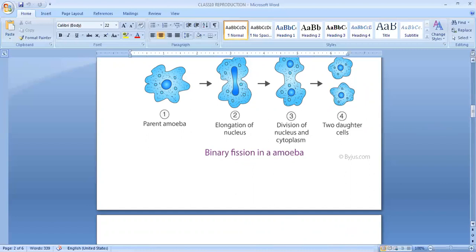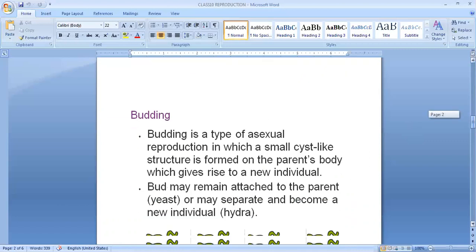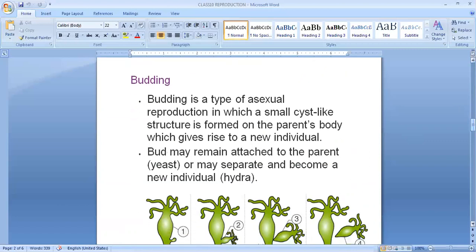Let us come to the next type of reproduction. So here we have seen binary fission and multiple fission. Next is budding. Budding is also one of the modes of asexual reproduction. Let us see what happens in budding. During budding, first of all, let us see what is the meaning of bud.